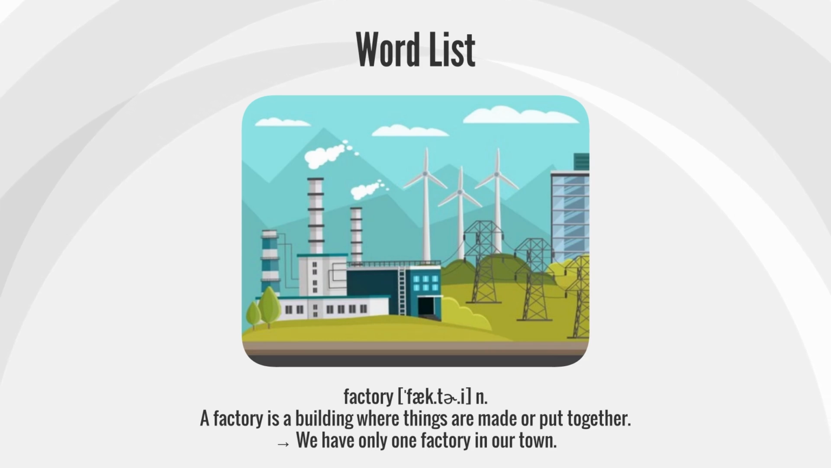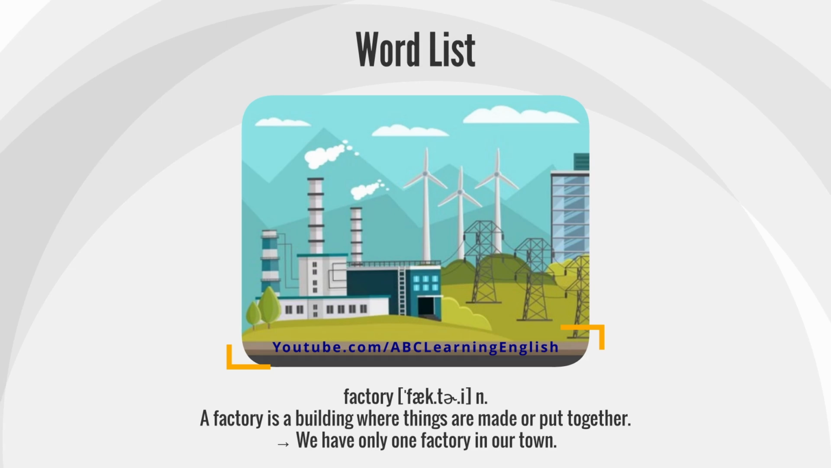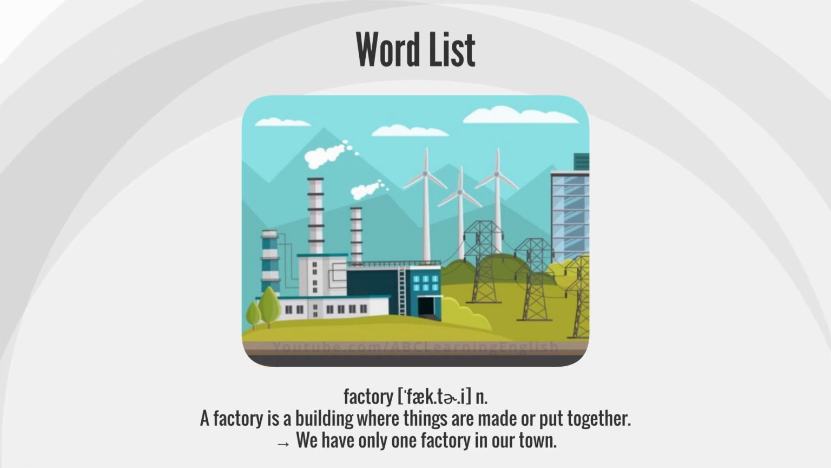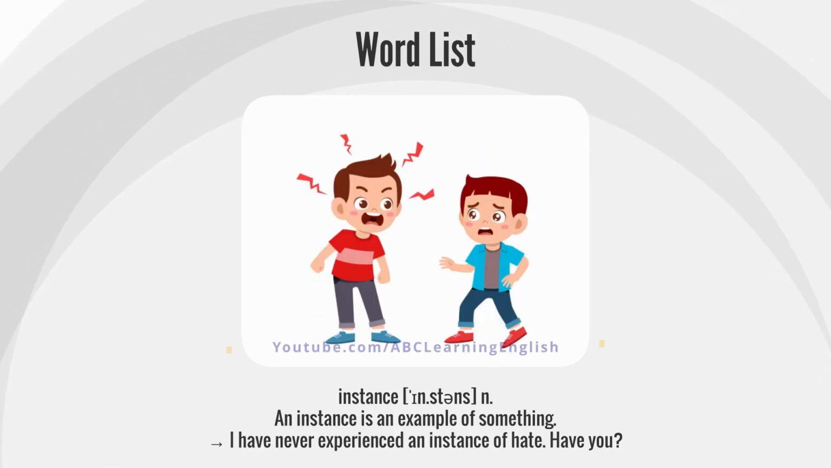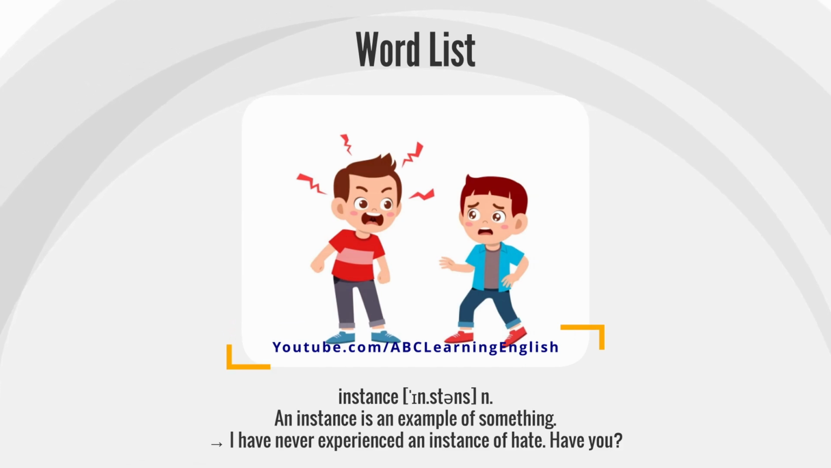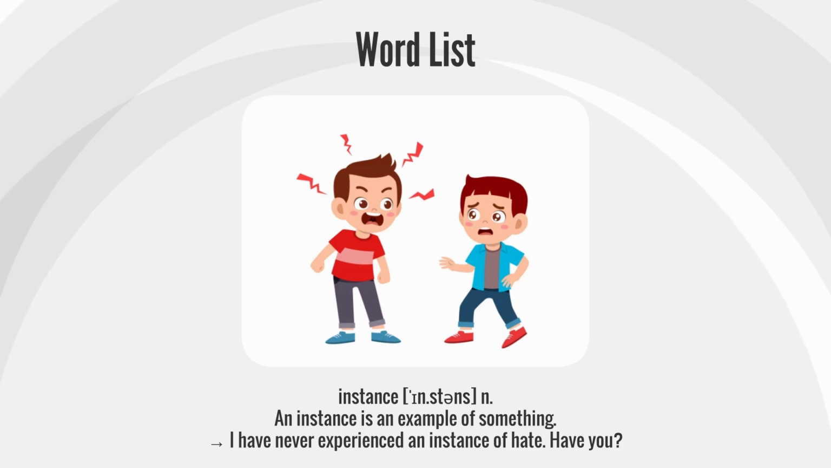Factory. A factory is a building where things are made or put together. We have only one factory in our town. Feature. A feature is an important part of something. The cell phone has many features. Instance. An instance is an example of something. I have never experienced an instance of hate. Have you?